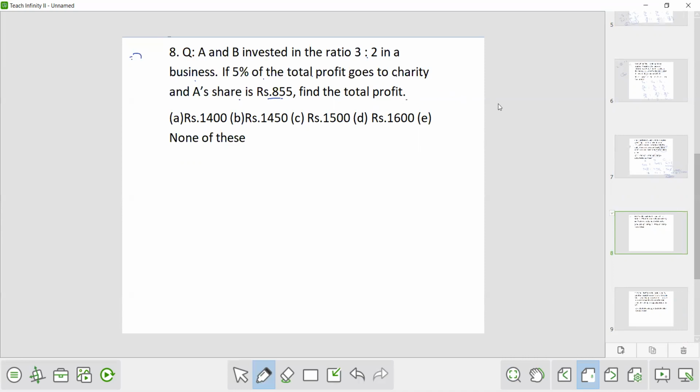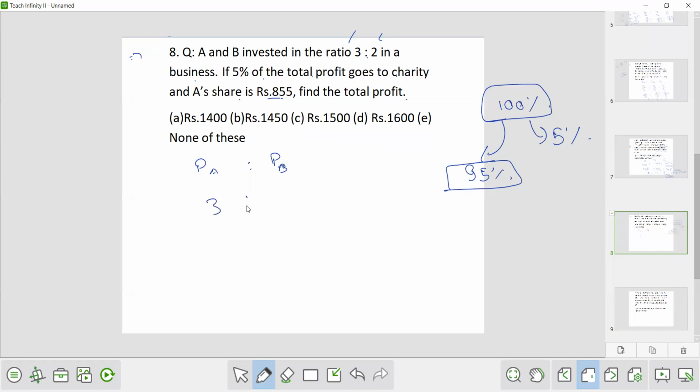So out of the total profit, let's say the total profit is 100%. So out of this total profit, 5% goes to the charity. So 95% is there. So this 95% will be distributed in the ratio 3:2 because here the time period is same. So profit of A is to profit of B will be 3:2. Okay. And now here it is given that A's share is 855. So A got 855.